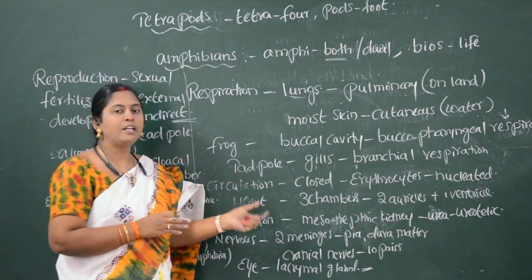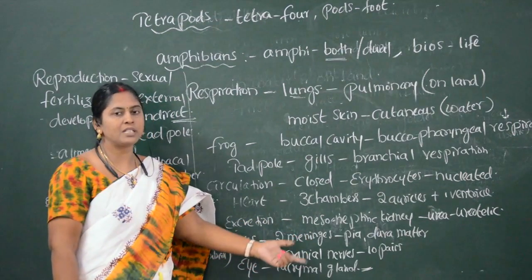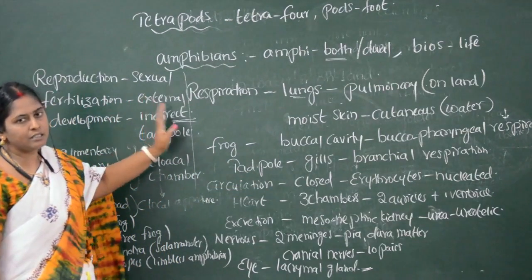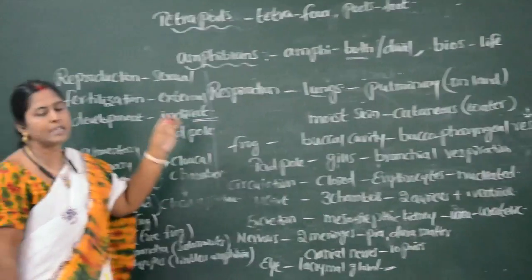Eyes are well developed with eyelids near the eye. The tympanic membrane is present, which acts as an ear. Reproduction is sexual, and fertilization is external. Development is indirect, which includes a tadpole larva.